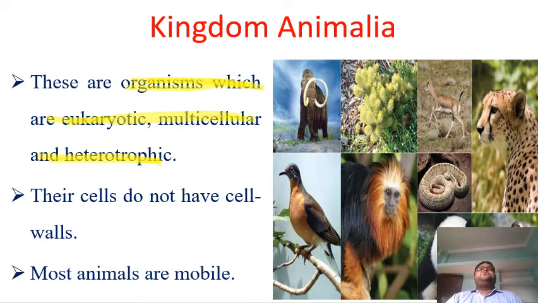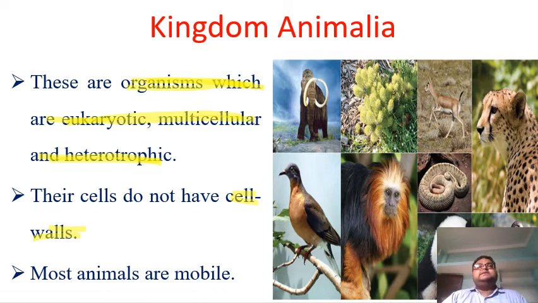By the term heterotrophic, we mean that these organisms don't make their own food. The organisms that make their own food, we call autotrophs, but heterotrophs depend upon the environment to get their food. These members of the kingdom Animalia also do not have cell walls in their cells.